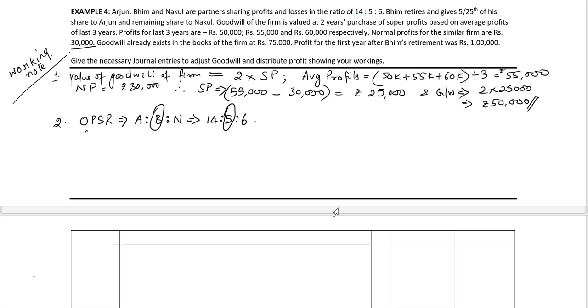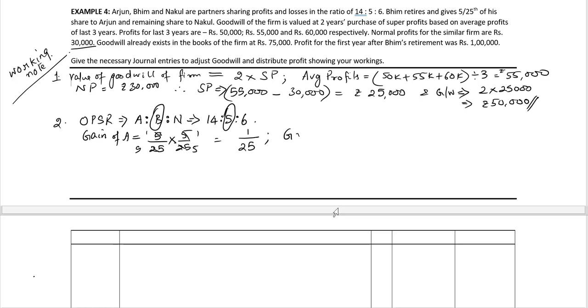So gain of Arjun is 5/25 of Bhim's share, which is 5 divided by 25 times 1/5, equal to 1 divided by 25.